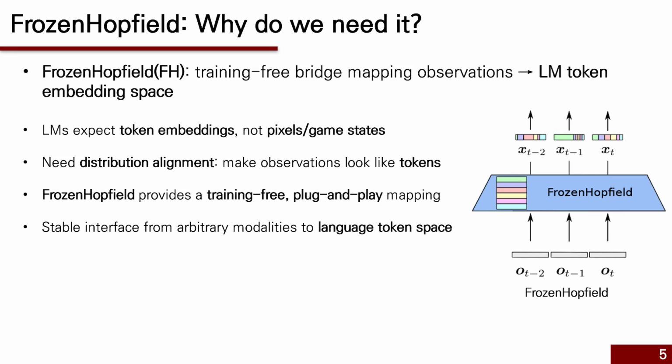To address this, we apply a projection to the observation to match the pre-trained language model's embedding dimension. So we need a way to convert arbitrary observations into something that looks like a language token embedding. That's what the frozen Hopfield does. It's like a bridge from any input modality to the LM's input space.